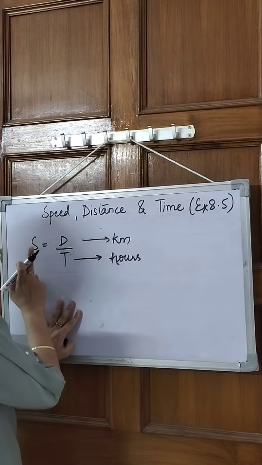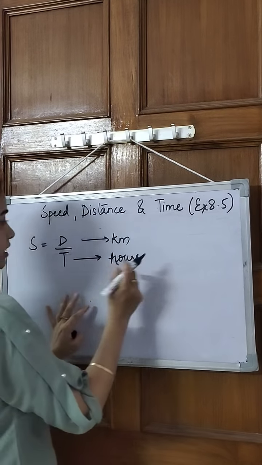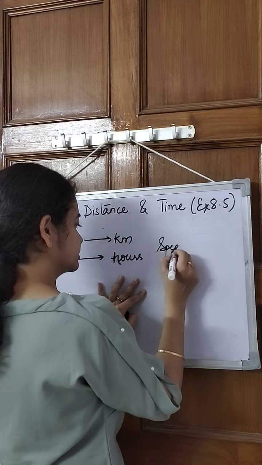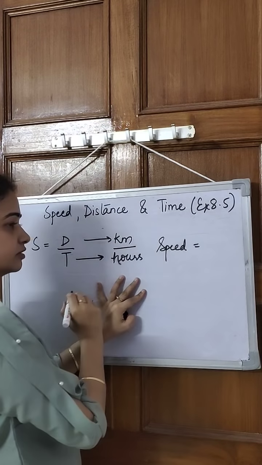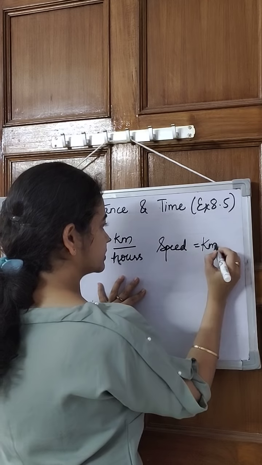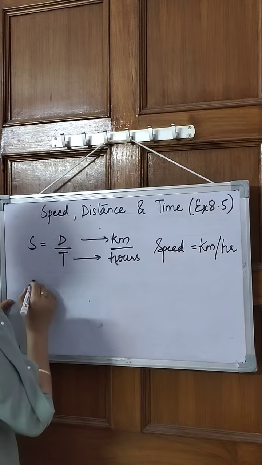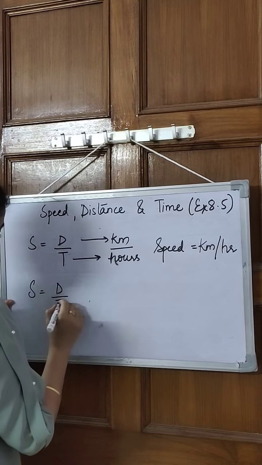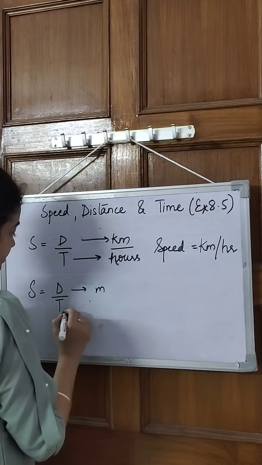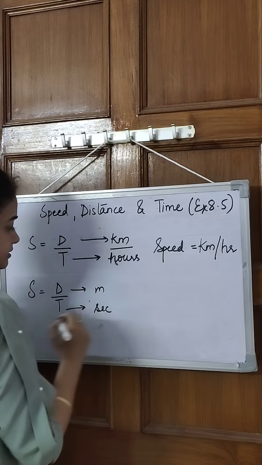Okay. And when the distance is in kilometer and time is in hour, then speed is kilometer per hour.